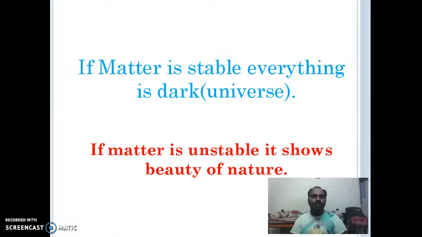If matter is stable, everything is dark. Our universe is dark. If matter is unstable, it shows the beauty of nature.